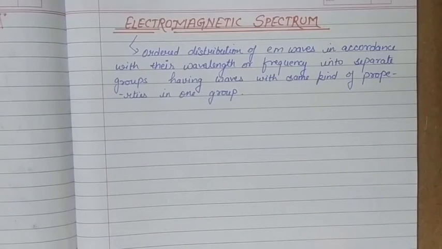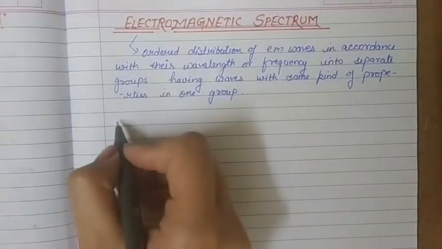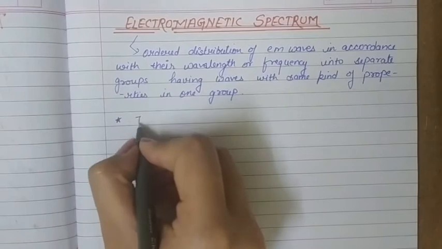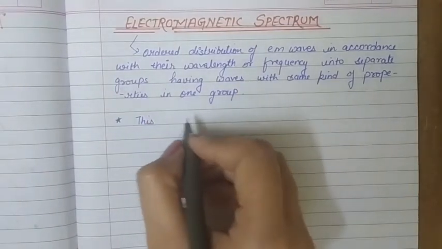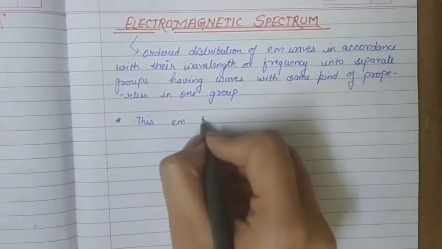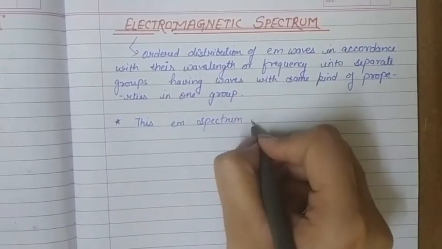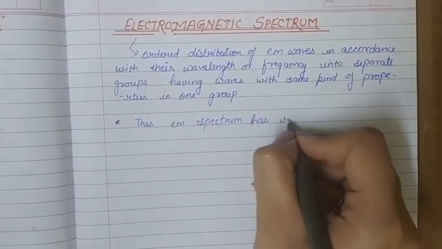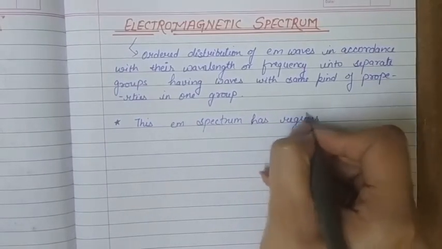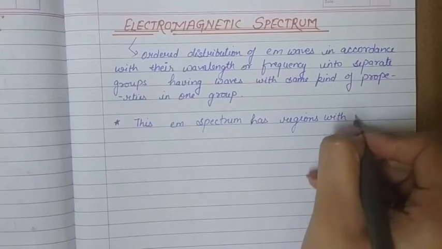Roughly, actually this distribution is a rough distribution. There is no sharply defined boundaries because the regions of this electromagnetic spectrum overlap with each other. So this we have to remember, that this electromagnetic spectrum has regions with no sharp boundary.